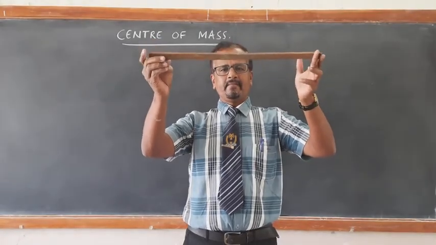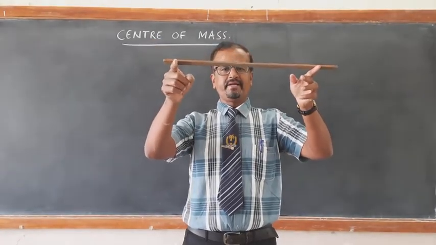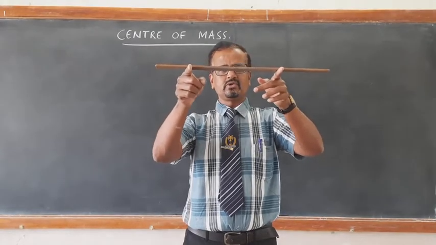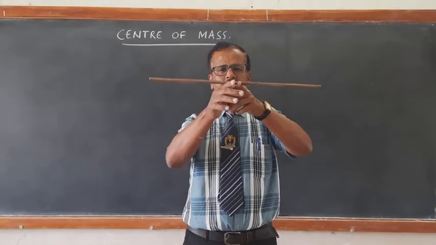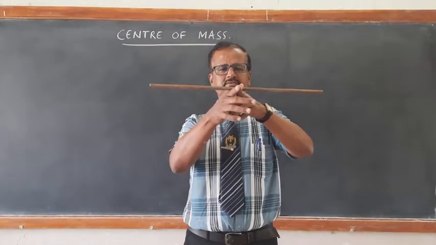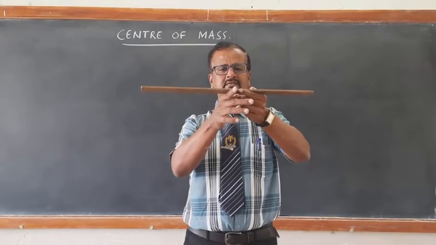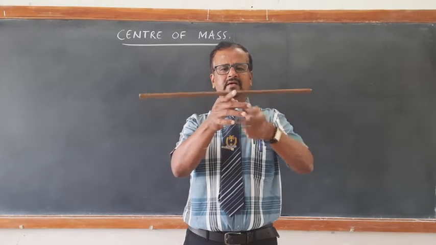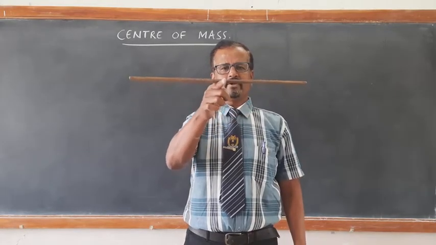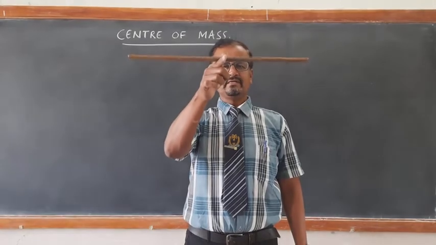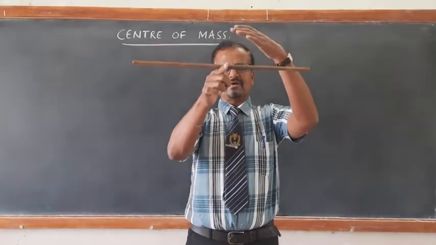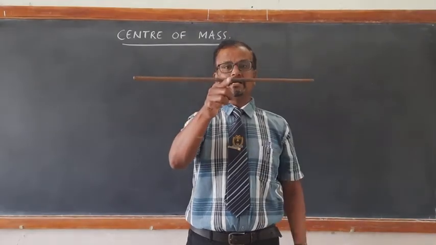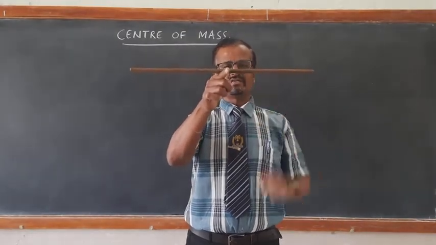See here, if I bring my two fingers closer and closer, at one point, you see, I can balance this entire scale on a particular point. This is the point at which the entire mass of the scale is assumed to be concentrated.